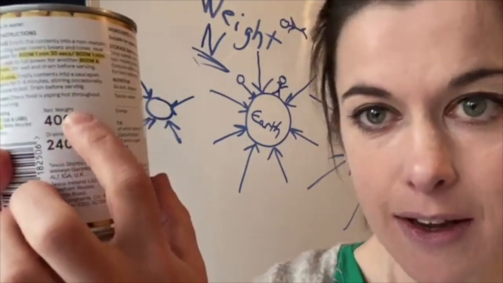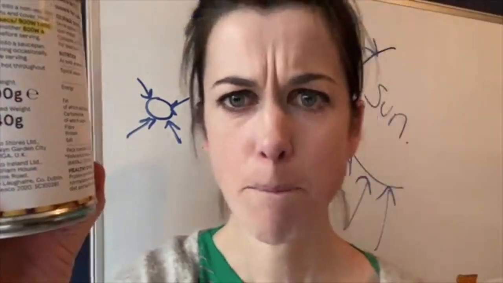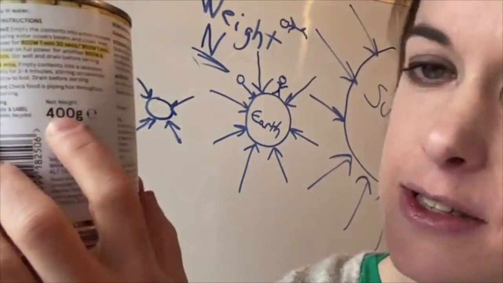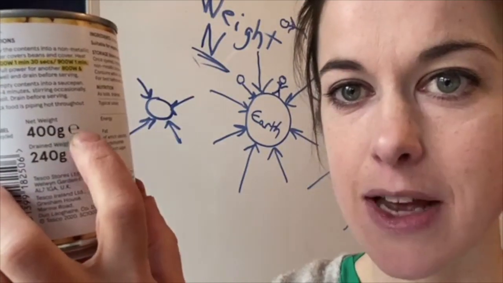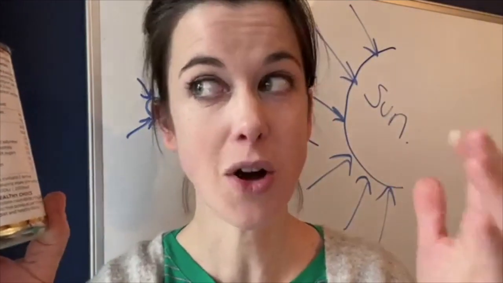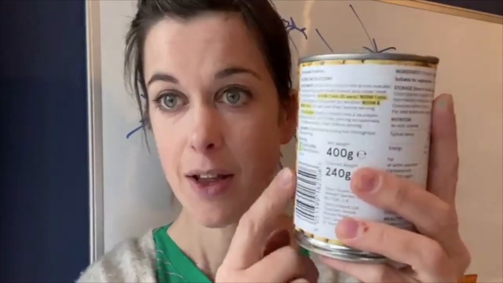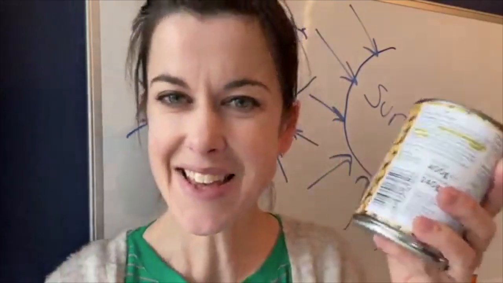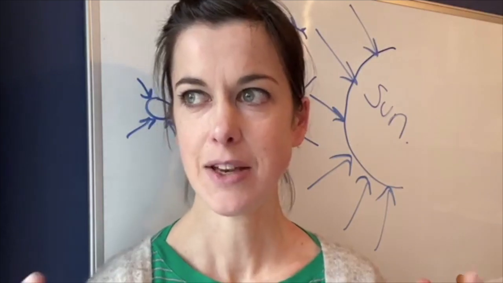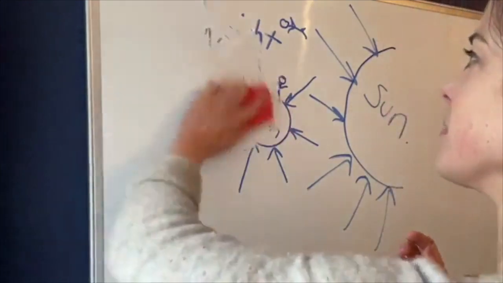Look at this can of beans. It's telling me that the net weight of this can is 400 grams. What's that about? It's definitely wrong. There's no way this could be right. Weight is a force, measured in newtons, and kilograms and grams measure mass. So this is definitely wrong. This is why physics lessons often cover the difference between mass and weight, because in real life we get it wrong all the time. I guess the reason that we do it is because, well, I'll tell you why when I've talked about this next bit, because it'll make more sense.